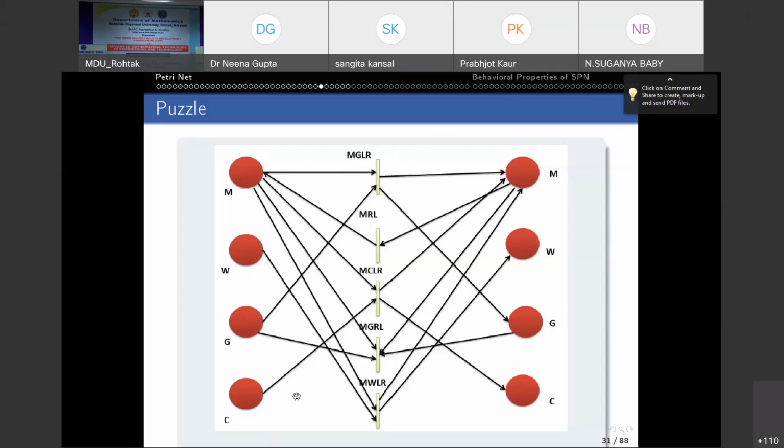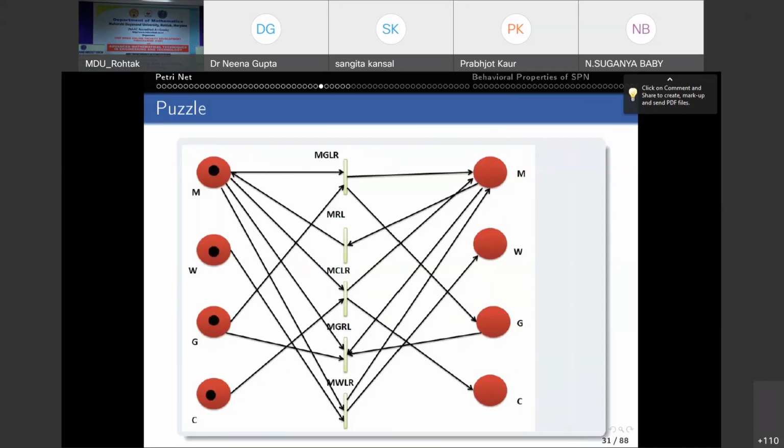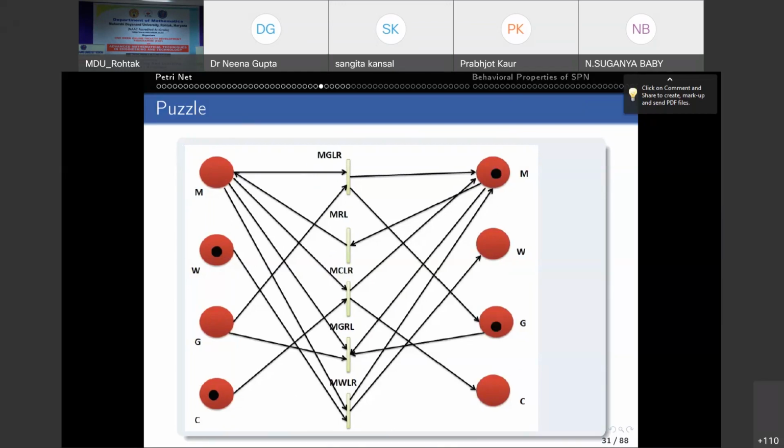That means 1 token in each place: man, wolf, goat, and cabbage. Now if you see, what is this? This is your initial marking, which is 1, 1, 1, 1, right? Now if you see MGLR, this transition is enabled. After firing, the tokens are removed from the two places man and goat, and they will be on the right side.